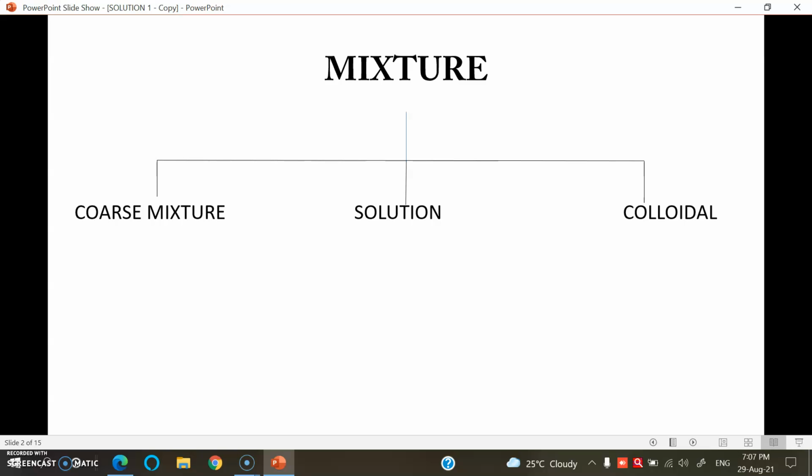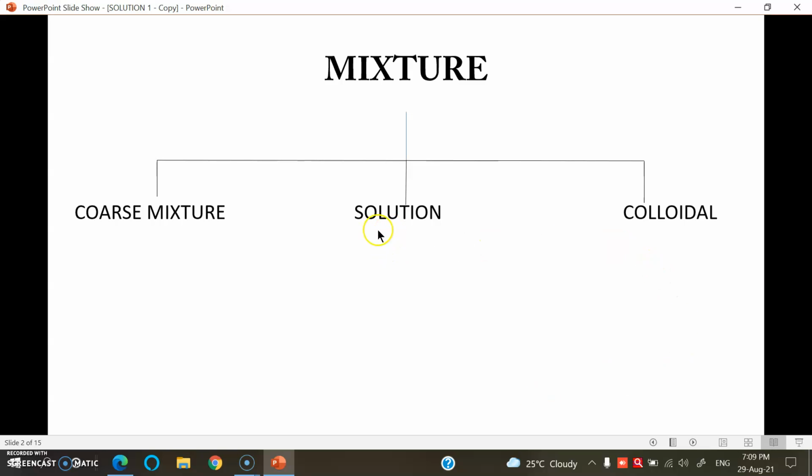Second class, colloidal suspension. It is formed when the size of the dispersed phase in the dispersion medium is in the range 10⁻⁷ centimeter to 10⁻⁴ centimeter. Colloidal suspensions carry positive or negative charge which stabilizes the colloidal dispersion. Ferric hydroxide sol and arsenic sulfide sol are examples, but colloidal solutions are heterogeneous and can easily be separated.